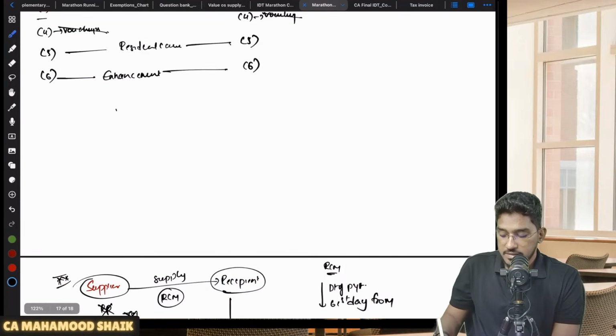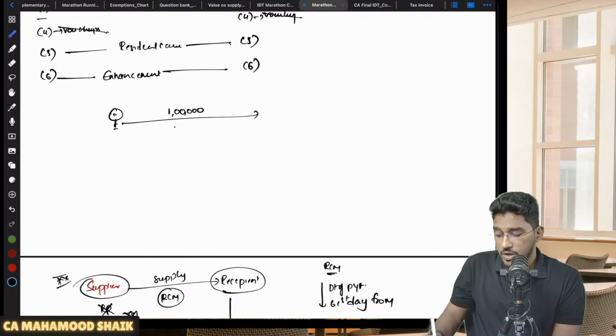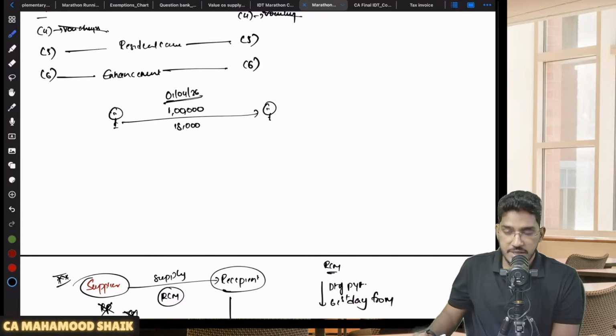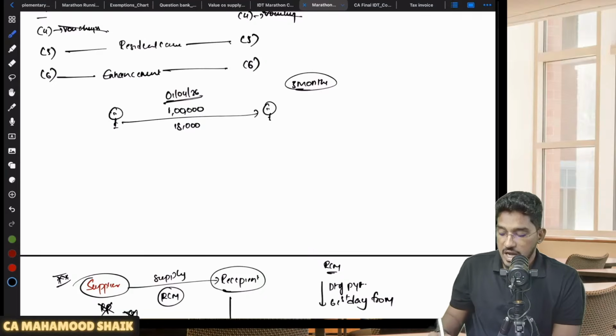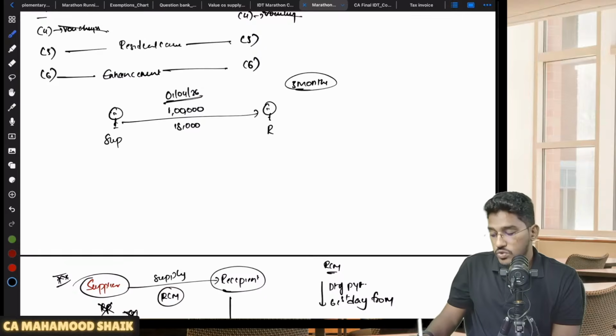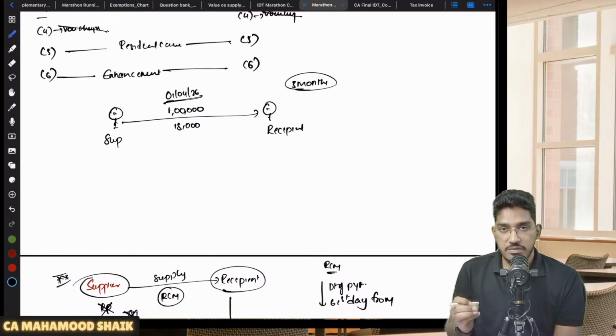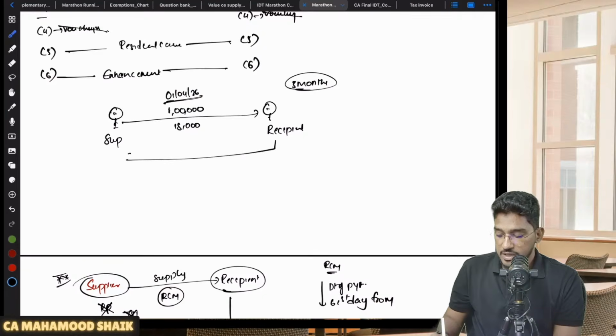Sir, what is it? Let us say, for example, you are a supplier, you made some supply amounting to 1 lakh rupees along with 18,000 rupees of GST to a recipient. This supply you have made on 1st of April 2026. Now you have given 3 months of credit period with the condition that, sir, I'm making the sale on credit basis. You are required to make the payment within 3 months. In case you are not making the payment within 3 months, I will be collecting from you extra 10,000 rupees of interest. Like that I have told.